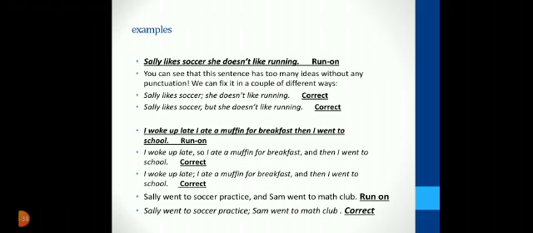Example 2. "I woke up late, I ate a muffin for breakfast, then I went to school." This is a run-on sentence, and we can correct it: I woke up late, comma, so I ate a muffin for breakfast, comma, and then I went to school. Or: I woke up late, semicolon, I ate a muffin for breakfast, and then I went to school.